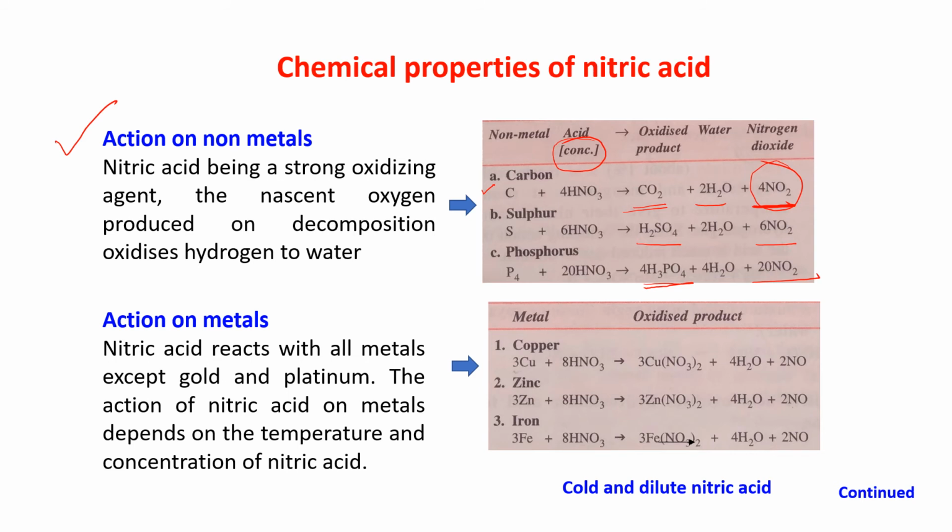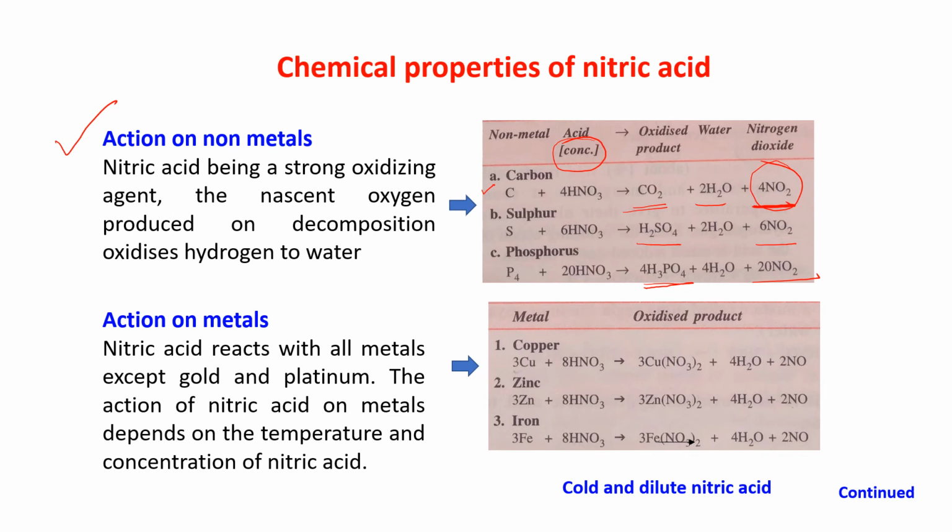You can see here the balancing is 20 HNO3. If you do not learn it, it will be difficult for you to write down the balanced equation during the exam. So practice it, learn it. Otherwise, you will find it difficult.